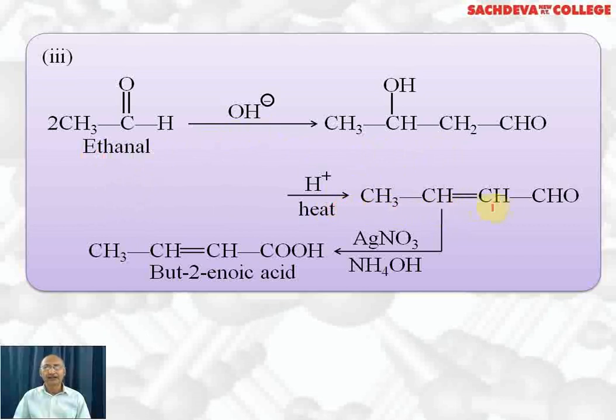Now, this alpha beta unsaturated aldehyde undergoes mild oxidation with Tollens reagent, so that only the aldehyde group gets oxidized to carboxylic acid, whereas the double bond remains unaffected. We get but-2-enoic acid with the help of Tollens reagent. Instead of Tollens reagent, we could have used Fehling solution, which is also a mild oxidizing agent. That will not affect the double bond. A strong oxidizing agent will affect the double bond also. That's why we have not used it.